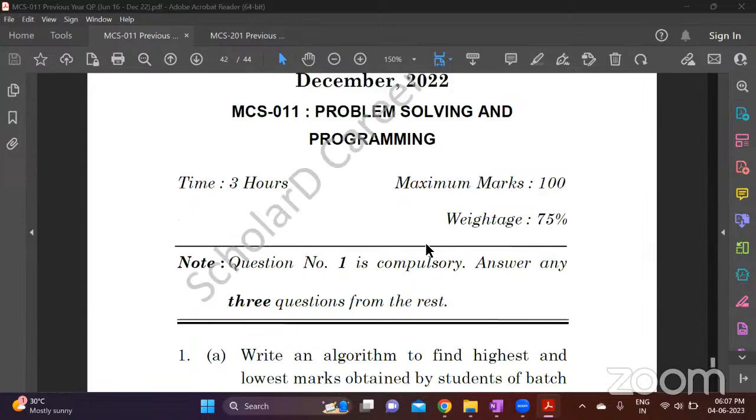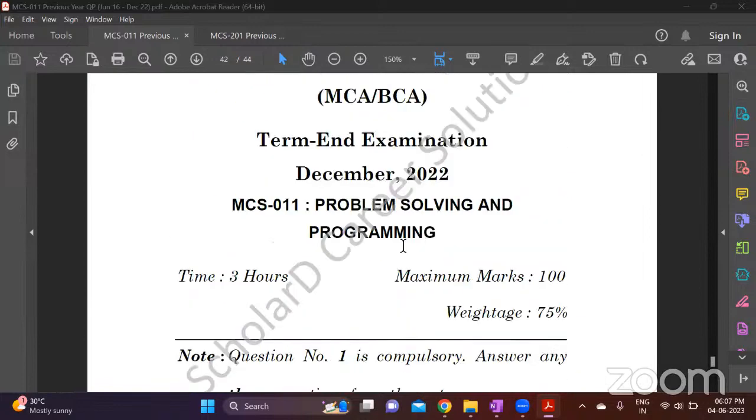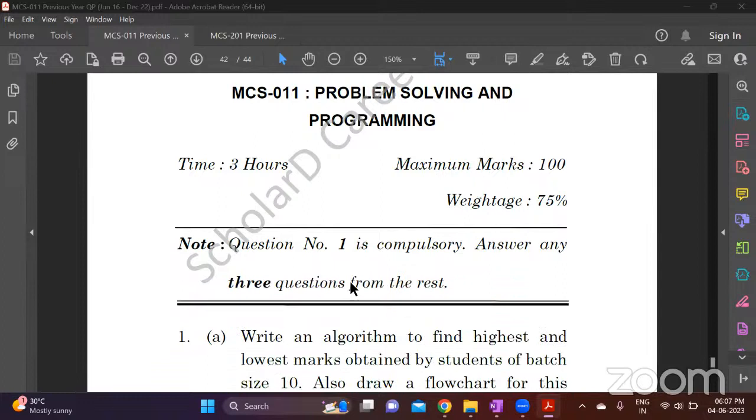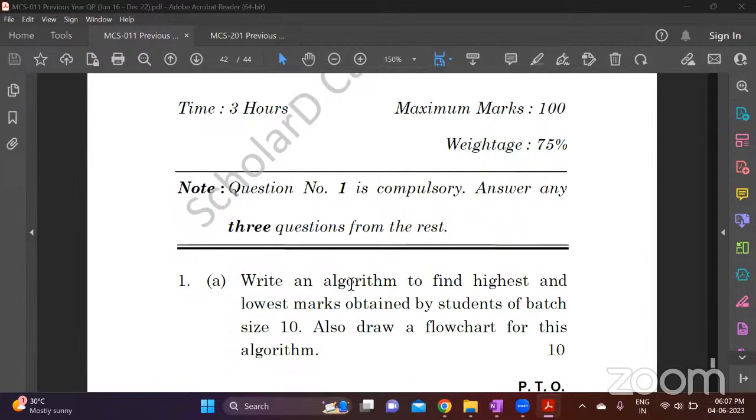This is the latest question paper, December 2022. If you solve the past 7 to 8 question papers, every year you have 2 question papers, one in the June term end exam and the other in the December term end exam. So if you study the last 4 years' papers, that makes 8 papers. That should be more than sufficient to understand the overall format and to clear the exam.